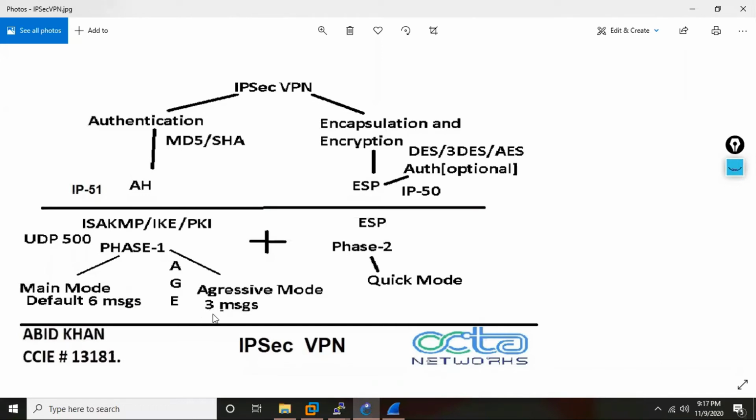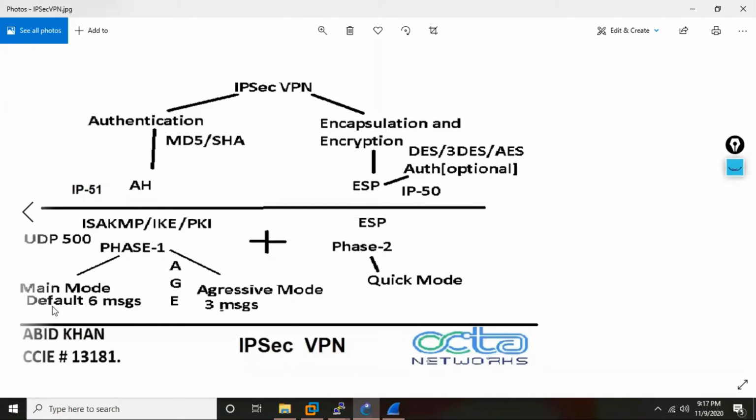Authentication can be compromised. So which is more secure? Main mode. That's the reason this is the default mode in IPsec VPN. Phase 1 will always work in main mode. And as far as your syllabus is concerned, you don't have aggressive mode.